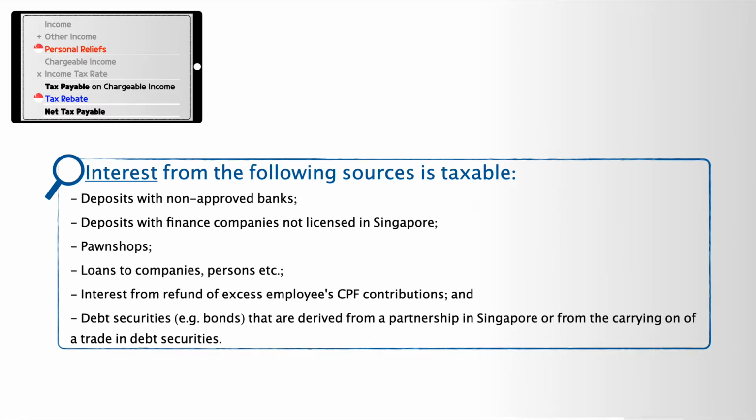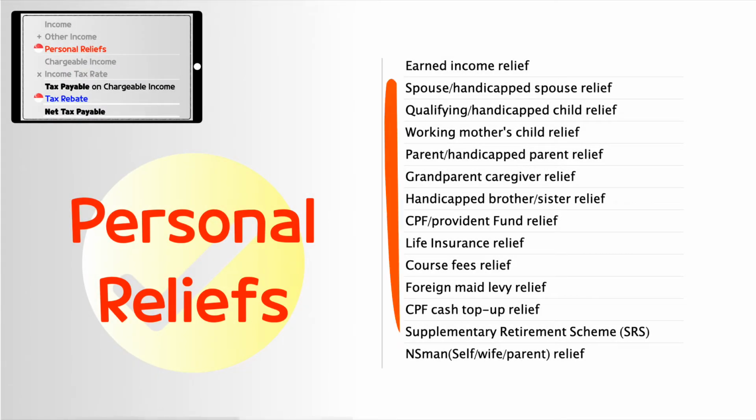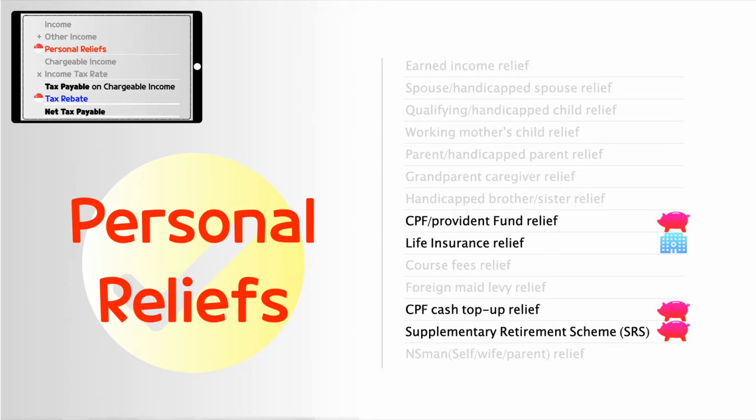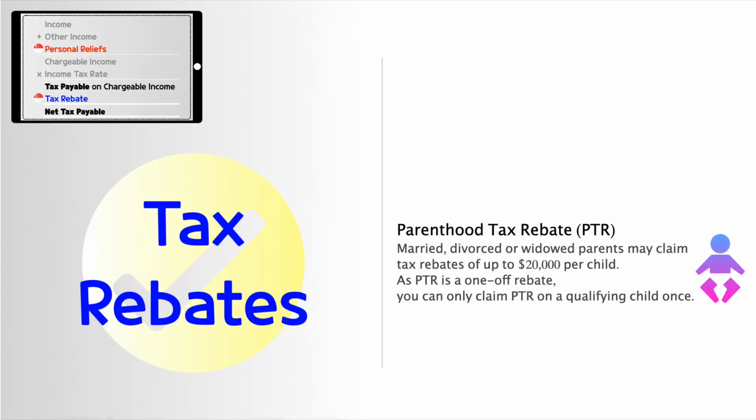Let's move on to personal reliefs. There are 14 items. I will break down into 2 groups, personal exemption and investment exemption. For personal exemption, there are exemptions for yourself, spouse, and child. For investment exemption, there are insurance, CPF, and SRS deductions. These are the ones to consider for tax planning. Tax rebate has one item called PTR, Parenthood Tax Rebate. It's a relatively special case.